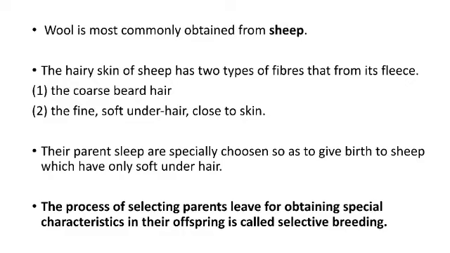The sheep mostly has two types of fleece. Fleece means the upper layer of that wool. There are two types: the first is coarse beard hair, and the second is soft hair close to the skin. Those fibers are very soft. And for that we select some special kind of species to obtain that wool. That process is known as selective breeding. Understand?